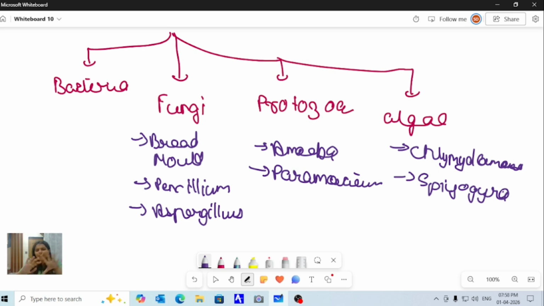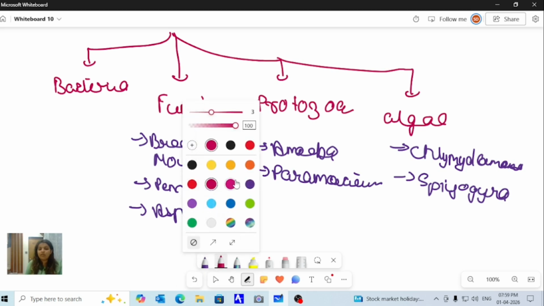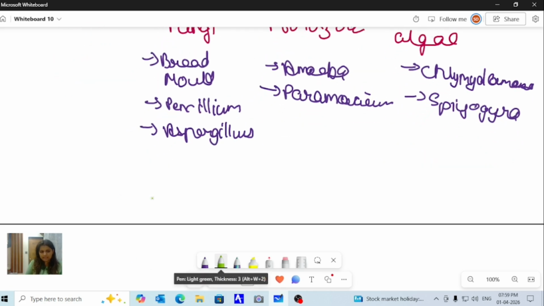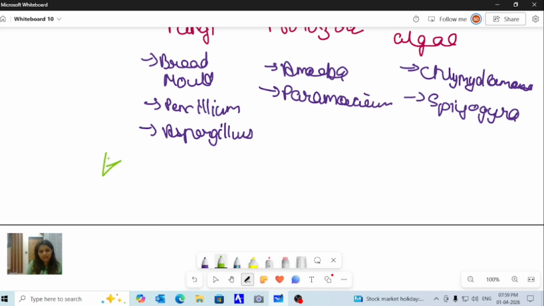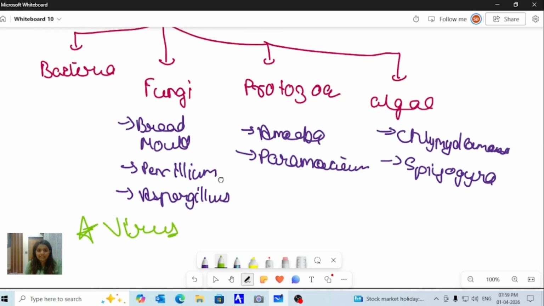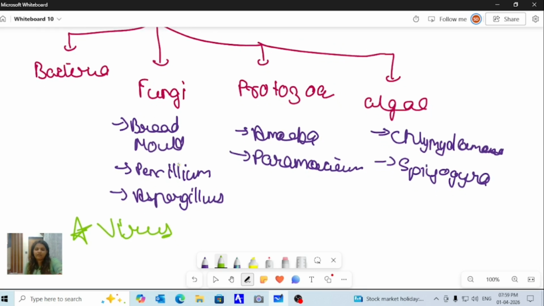Now apart from all these four, there is also a different type of microorganism. It is not considered a microorganism because of one of its properties. That different type is the virus. Why? Because these four, bacteria, fungi, protozoa, and algae, are active.